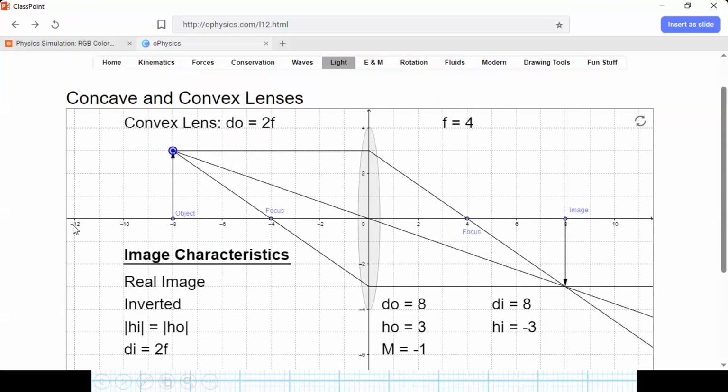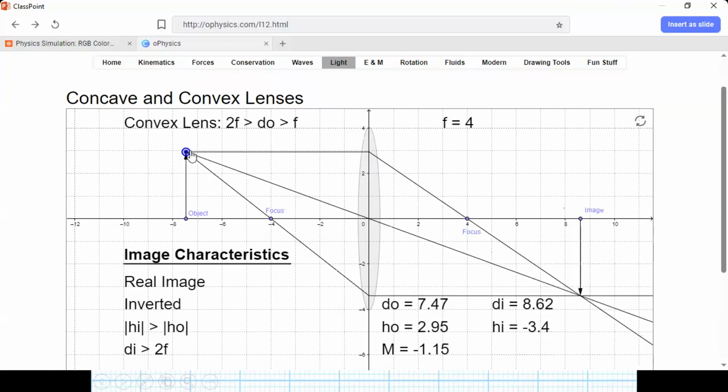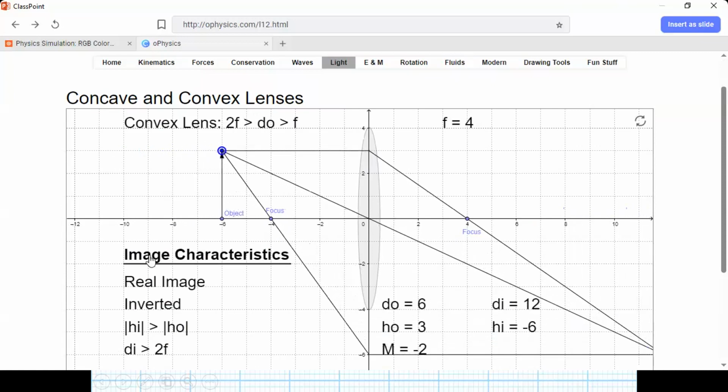Inverted, but the size of the image is going to be exactly the size of the object. If I place the object between the center of curvature and focal point, you cannot see the image here, but there will be an intersection. Good. And what is the image? The image is a real image, bigger and inverted. Still inverted.